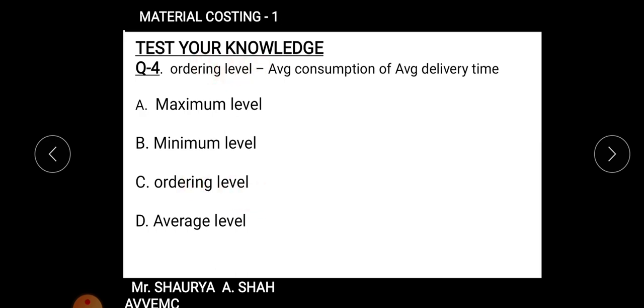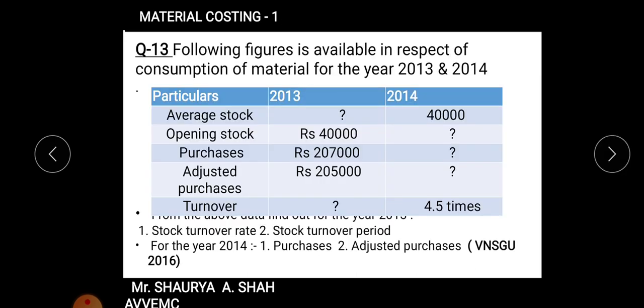So what is the answer? Yes, definitely you must have thought right, that is minimum level. I hope it is clear to every student. Fine. Now students, the next part, that is question number 13. This is for you, again we can say, you have to solve it on your own, right? We'll discuss the sum first, then you have to complete this sum. The solution I will provide in the next lecture, right?